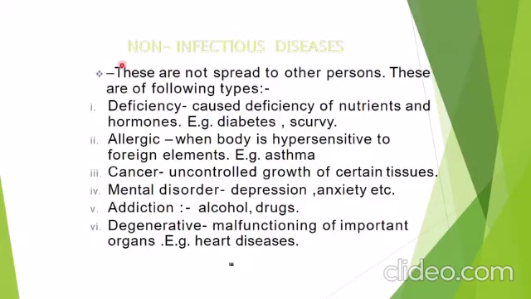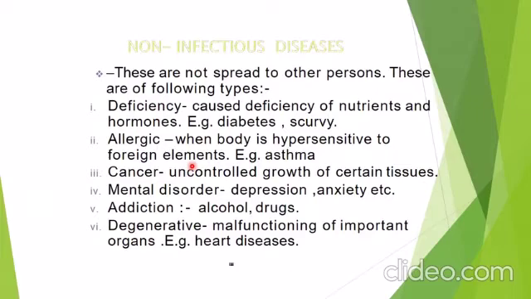Now, non-infectious diseases. These are not spread to other persons, and these are of the following types. Number 1, deficiency. These diseases remain confined to the person who developed them and do not spread to others.